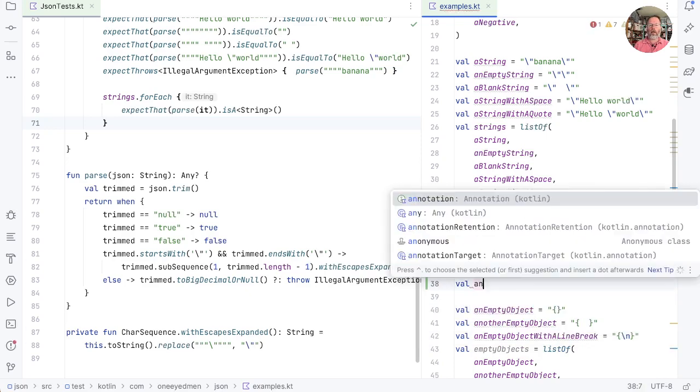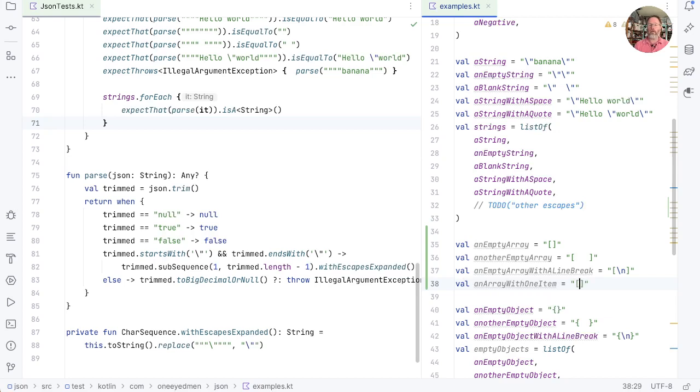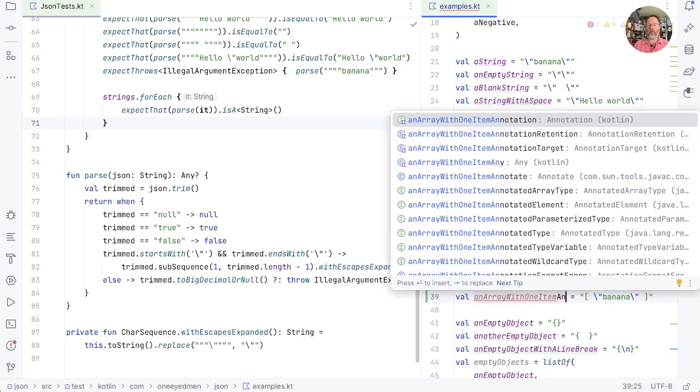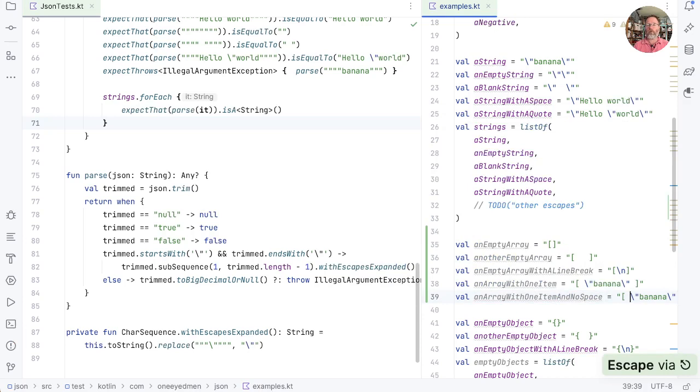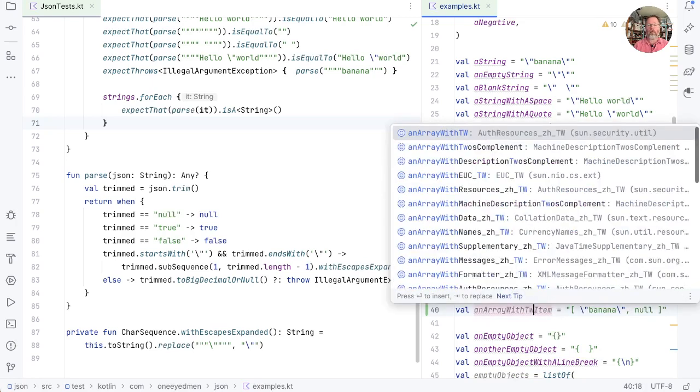And now an array with one item, well, that could be, let's say, a string. We're going to need to escape that in here, like that. This can be our banana. It will have a thing on the end. And I'm going to put a bit of space around it and have this one item and no space. So we'll take that space out of there. And now let's have an array with two items, and they don't have to be the same type, so we'll put in banana and I don't know what, let's say null. And this is going to be two items.